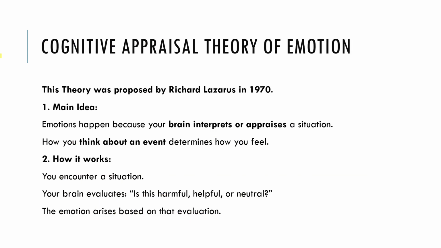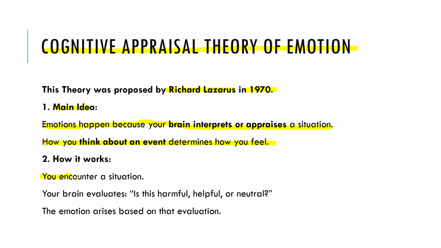Now, cognitive appraisal theory of emotion. This theory was proposed by Richard Lazarus in 1970. Main idea: emotions happen because your brain interprets or appraises a situation. How you think about an event determines how you feel.